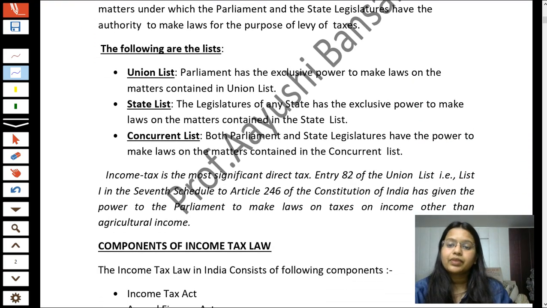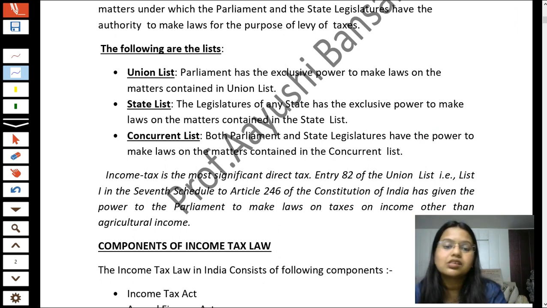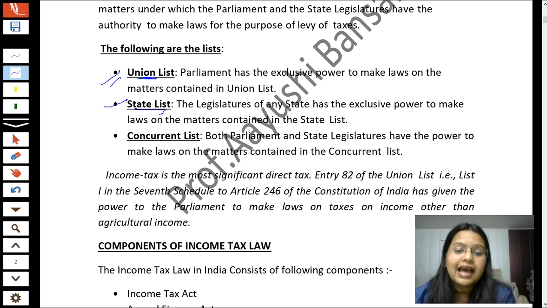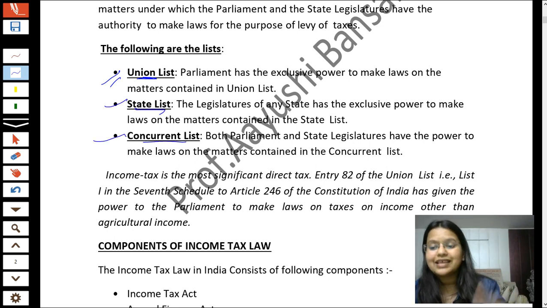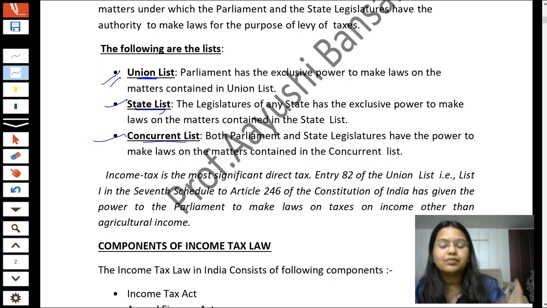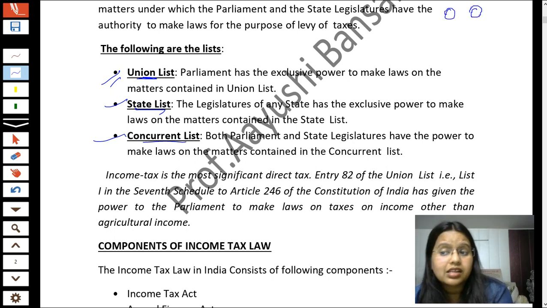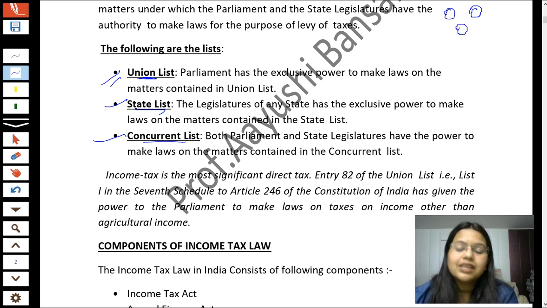So students, our Indian Constitution has three lists. What are those three lists? The first list is the union list. The second list is the state list, and the third list is the concurrent list. So what happens is, when Article number 265 clearly mentions that no tax can be collected except by authority of law, now there are so many authorized governments in our India. For example, there are different state governments, there is the central government, there is parliament.